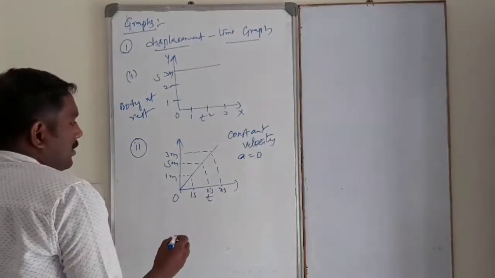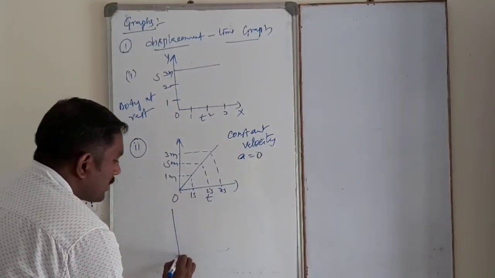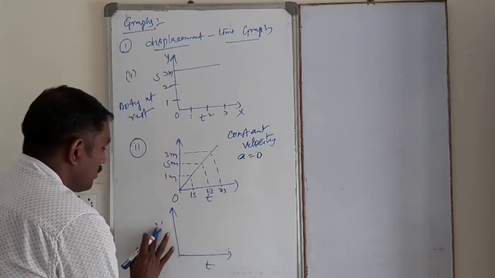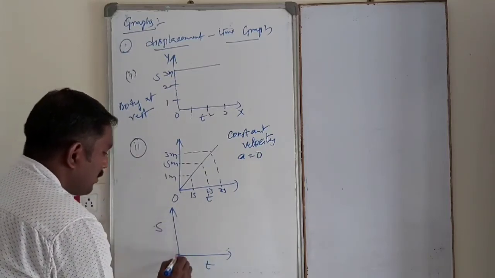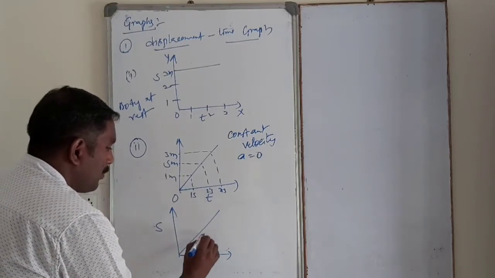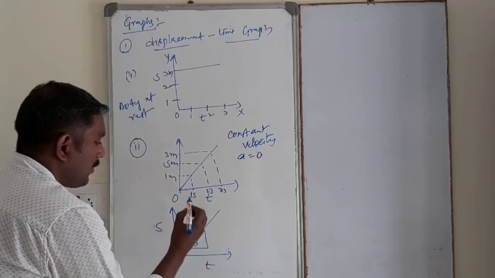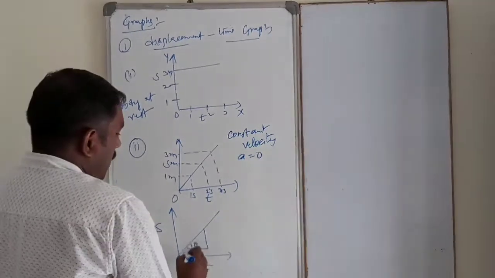So in this case the slope indicates like this. In the displacement time graph, the slope, of course I will take as theta. The slope indicates what?